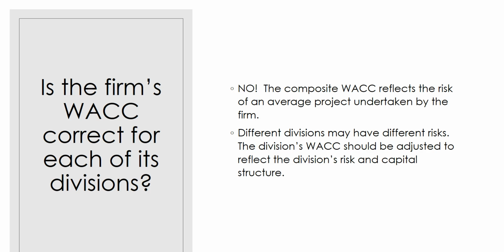The weighted average cost of capital is not correct for each of the company's divisions. The composite weighted average cost of capital reflects the risk of an average project undertaken by the firm. Different divisions may have different risks, so you can use divisional weighted average cost of capital to reflect the risk associated with that particular division.